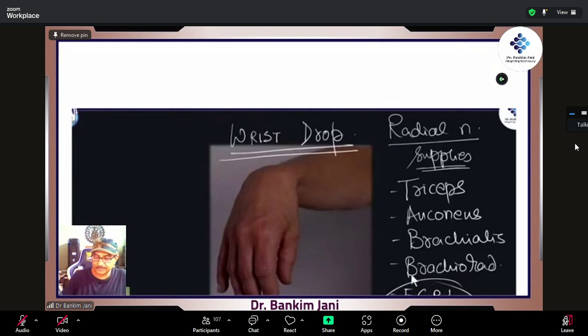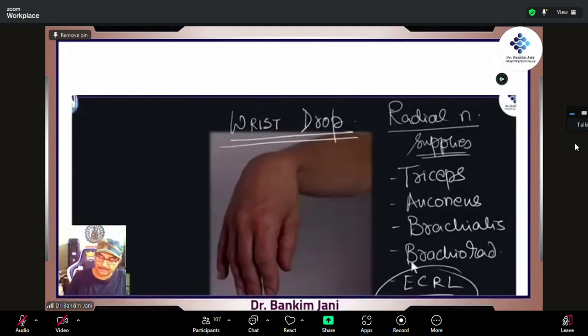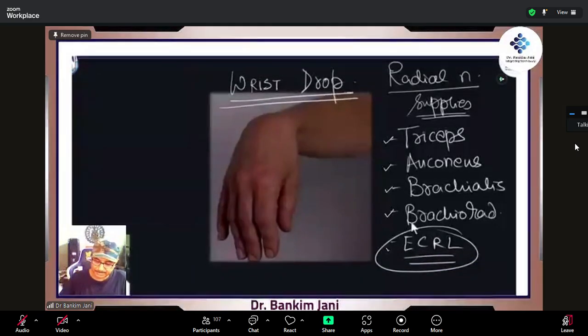The radial nerve supplies triceps, yes. It supplies anconeus, okay. It supplies brachialis, yes. It supplies brachioradialis. It supplies extensor carpi radialis longus. All these are supplied. We start with the first one: what is called the wrist drop?